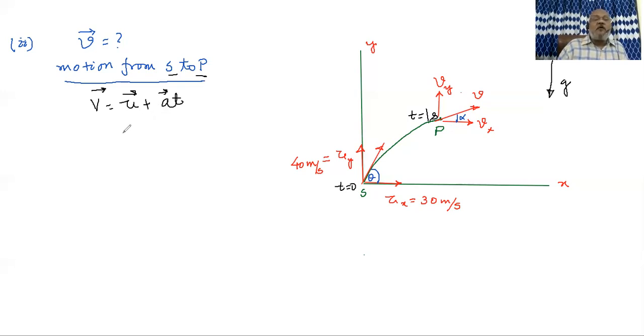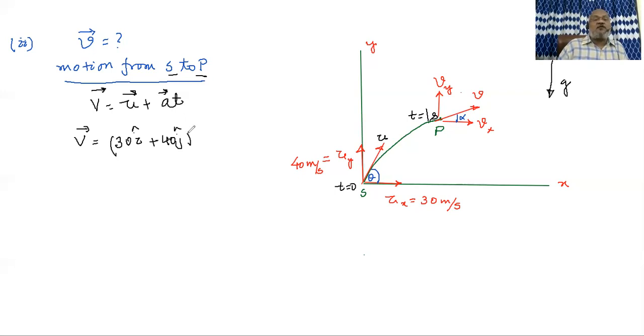I think I am clear. We go to the right hand side, we leave the left hand side as it is. U, initial velocity vector. You know initial velocity U was equal to 50 meter per second, that was the magnitude, but its x component and y component were 30 meter per second and 40 meter per second. So if I present the initial velocity vector in your old style, that is i cap, j cap, k cap way, we know initial velocity should be written as a full-fledged vector in terms of 30 i cap plus 40 j cap. I think you have understood me.